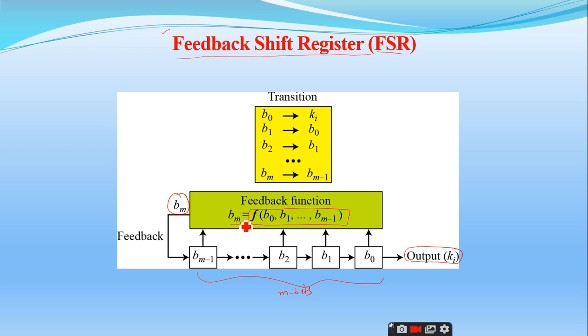To generate one bit, we can make use of all the previous bits, or you can use a simple selection of the input bits also. That's a different case, right? But the point to remember is we are going to generate a new bit Bm by making use of the feedback shift registers, right?